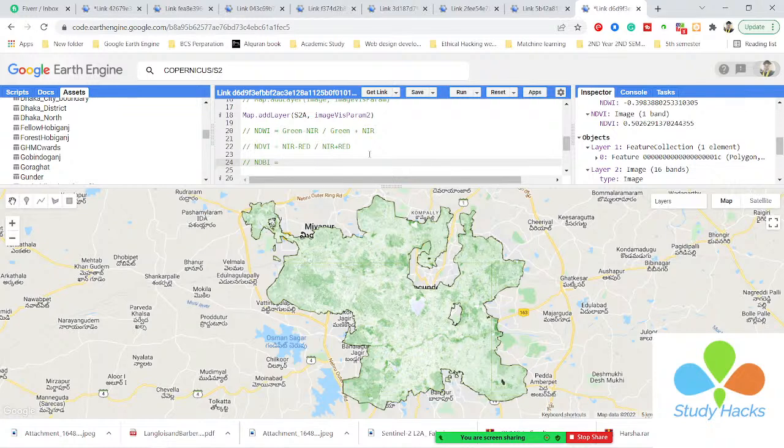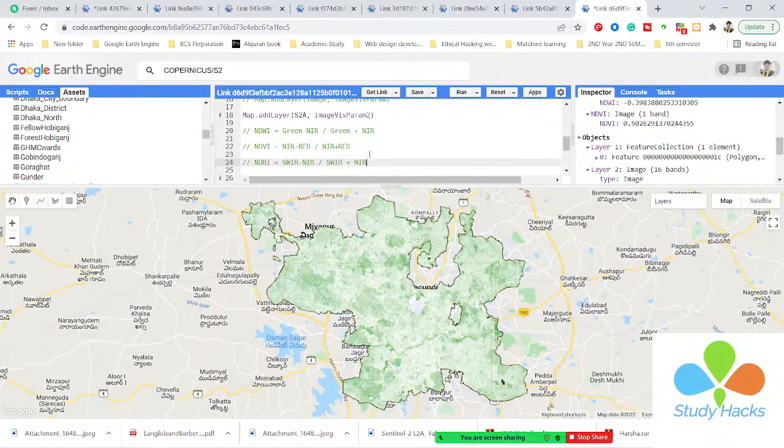Okay, so the NDBI formula is the short wave infrared band, SWIR, minus the near infrared band, divided by the short wave infrared band plus the near infrared band.